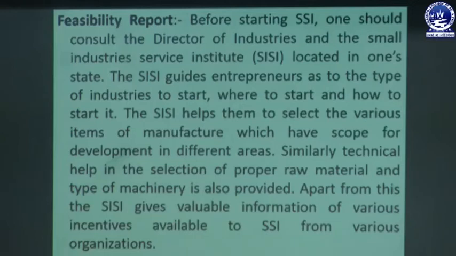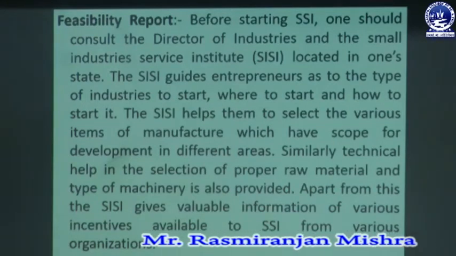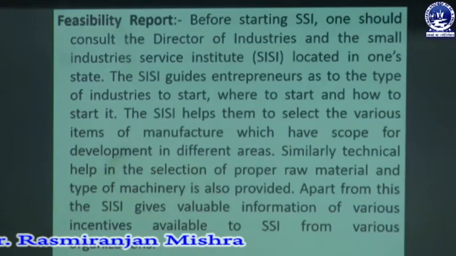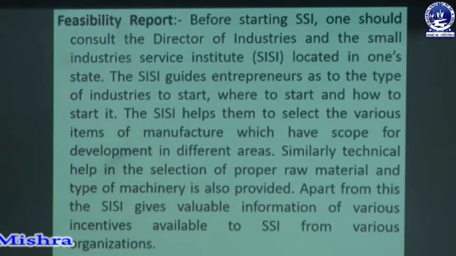The SISI helps to select various items of manufacture which have scope for development in different areas. So which type of product or items should be manufactured is also guided by the SISI based upon the area. Similarly, technical help in the selection of proper raw material as well as the type of machinery is also provided.